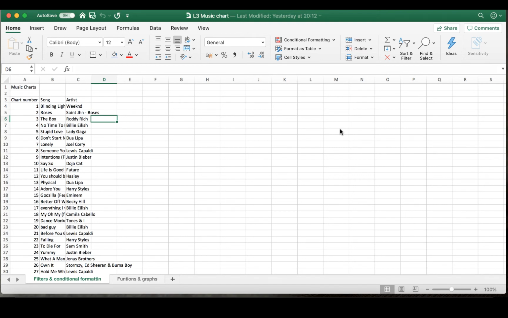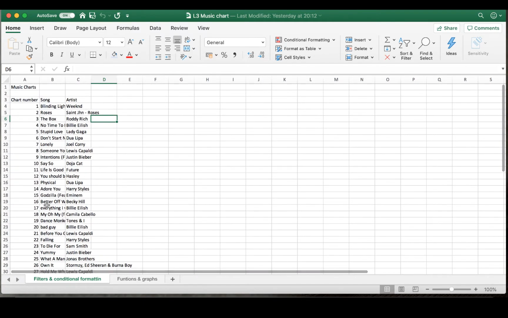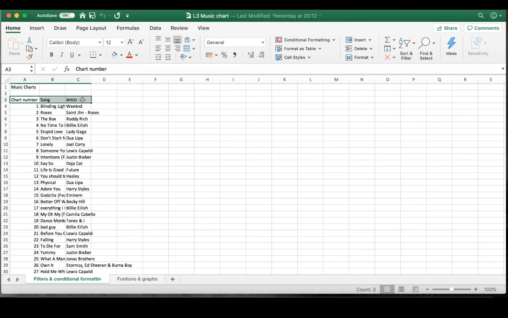Well, what we're going to be looking at today is filtering and revisiting the functions that we've already done. So here I've found all the top 40 in the current music chart. What I'm going to do is highlight the headings and go to sort and filter. Okay, this is in the Home section. Go filter.